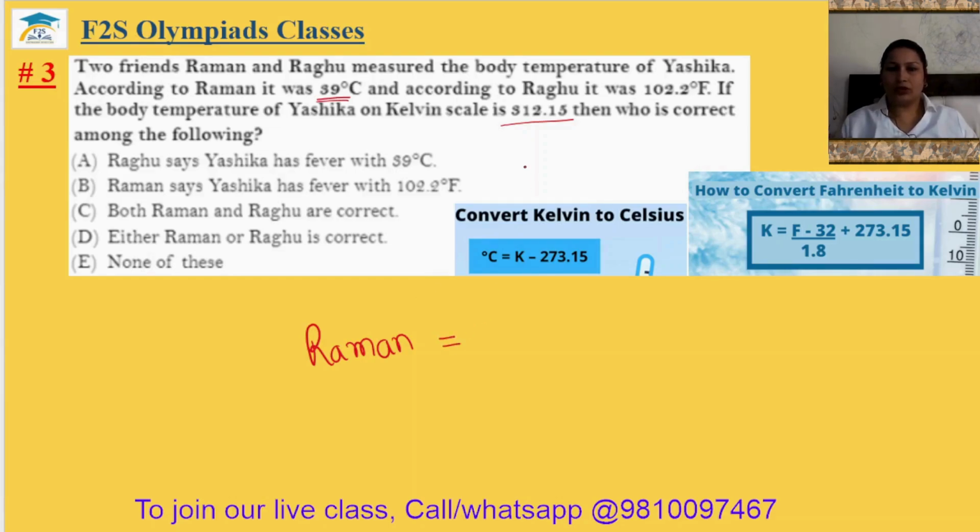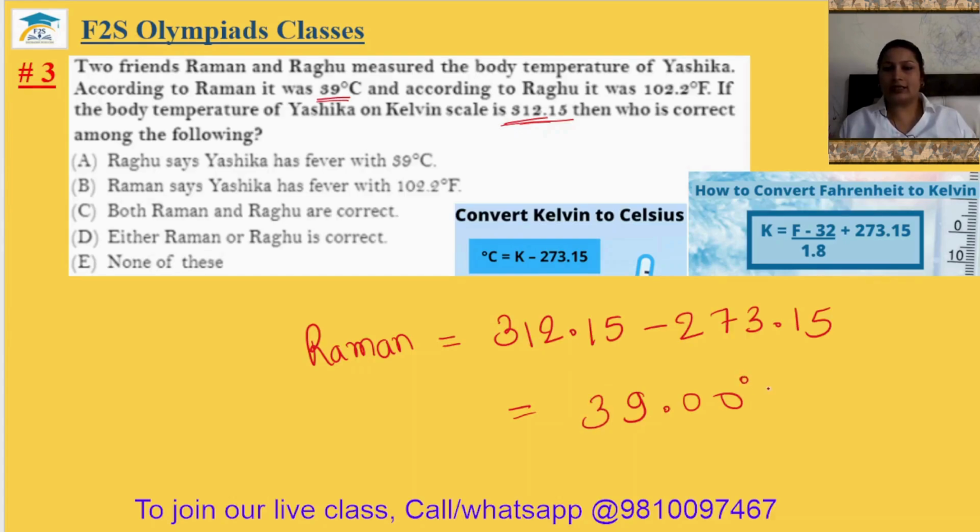The actual temperature is 312.15 minus 273.15, which gives 39 degrees centigrade.